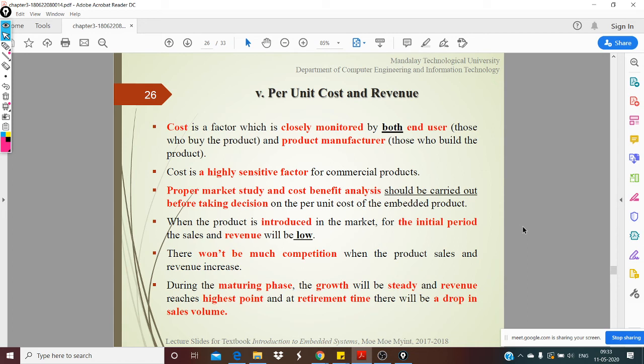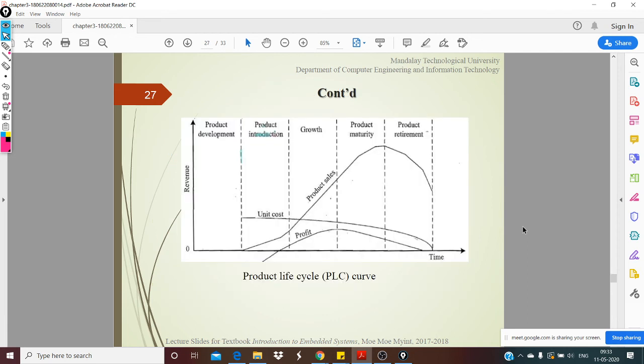And also if you think of electric vehicles, Tesla cars are out. You know how long Tesla cars took to actually come to this phase? It took a long time, and that's because of so many reasons, and one of the main reasons is the cost. So you need to make profit out of it. So let's look at this, right? When you design any embedded system, there are multiple factors that you need to look into.